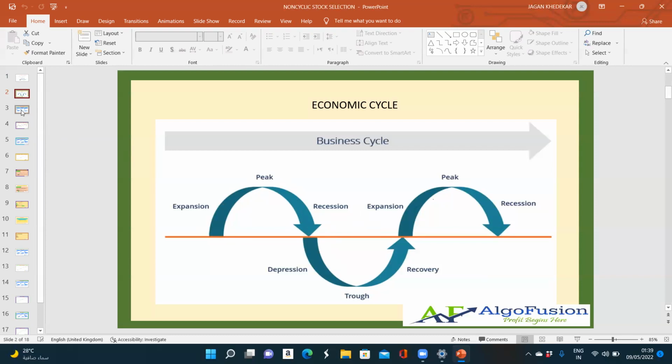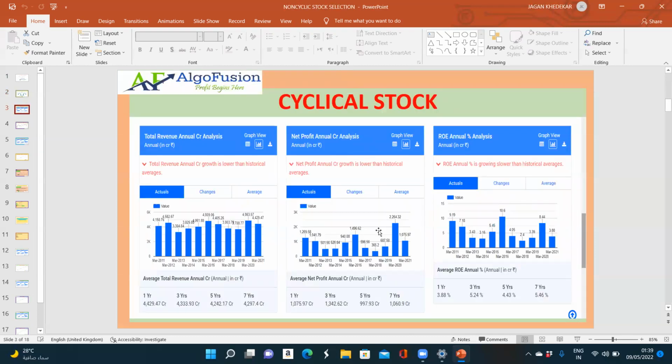Okay, so due to this business cycle, the ROE, return on the equities of the companies, will start going up, coming down, going up, coming down, going up, coming down. Okay, so going up and coming down. So due to this, what happened? The profit of the company also goes up and comes down. Okay. So if you see profit here coming down, then again going up, again coming down, again going up. Okay. Even if the company maintains the constant revenue. Okay. Due to this business cycle. So everything happened due to this business cycle.